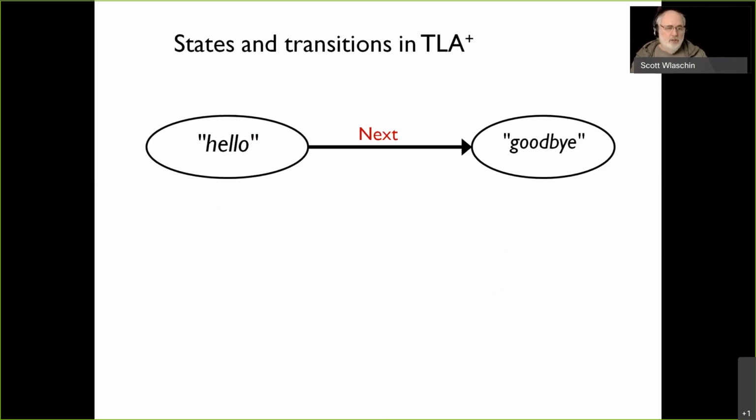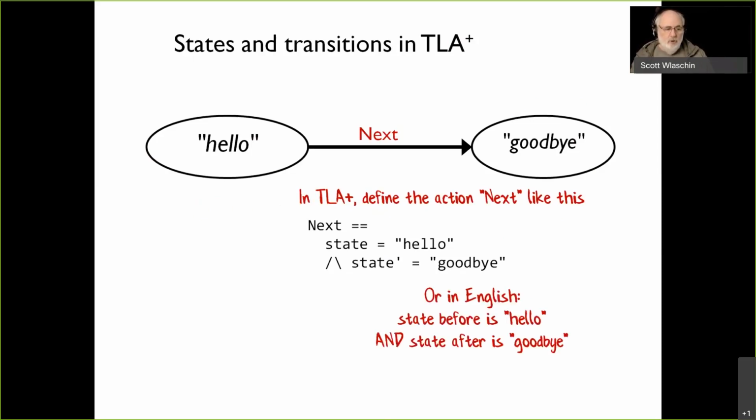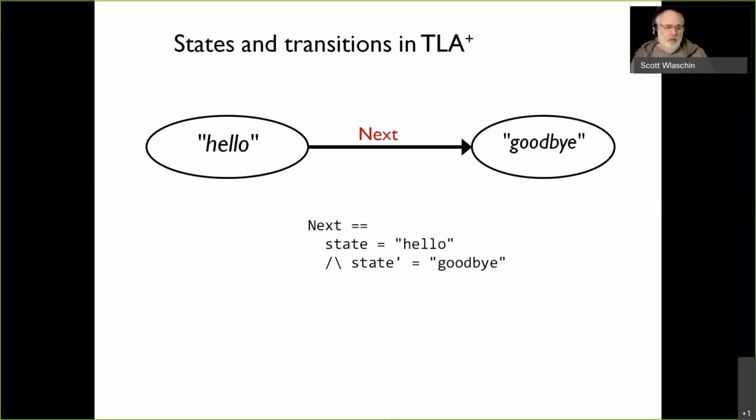Let's say we have a transition called next. In TLA, we define it like this: next equals state equals hello, and state prime equals goodbye. And in English, we'd say the state before is hello, and the state after is goodbye. Now, this equals is not an assignment, it's an equals. It's like, is the afterwards state equal to goodbye? So this is a test, it's not an assignment.